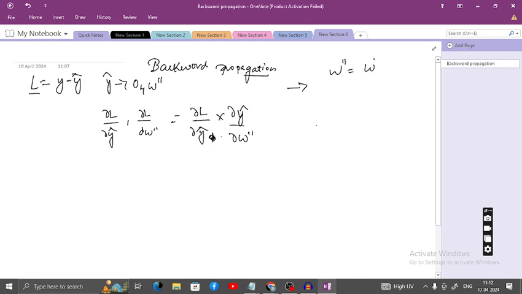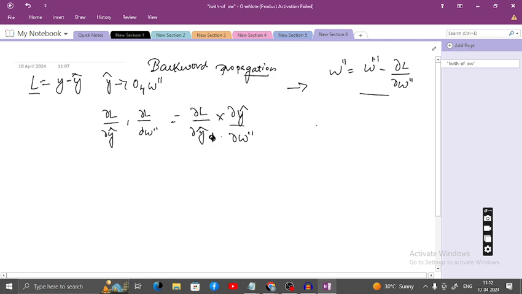W double dash, the new weight, is equal to the old weight minus the differentiation of the loss with respect to the weight. This is the normal procedure for updating a weight.